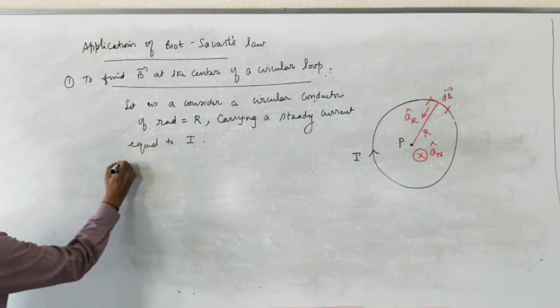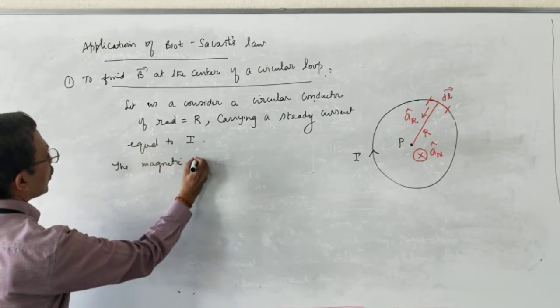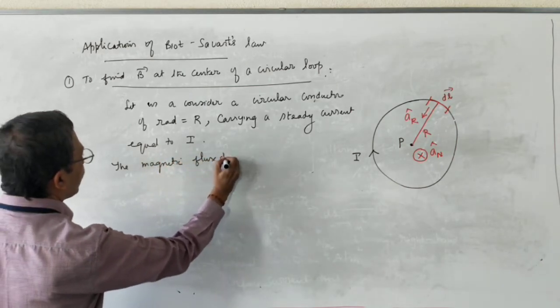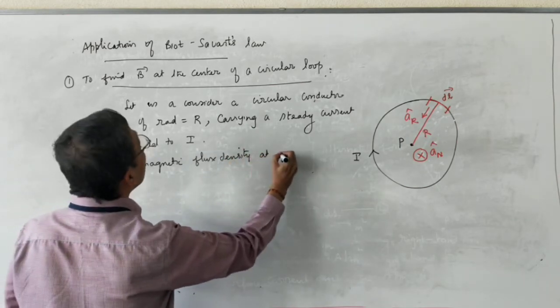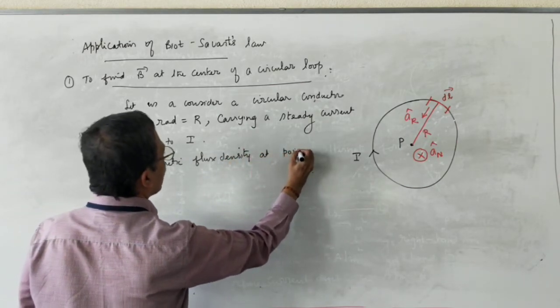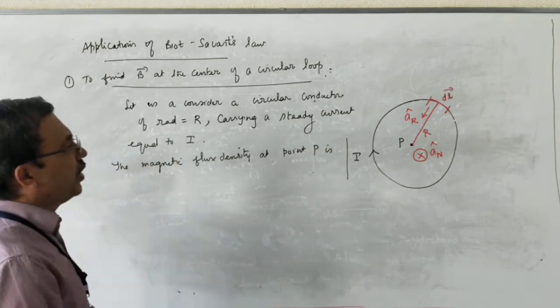The magnetic flux density at point P, the center of the loop.